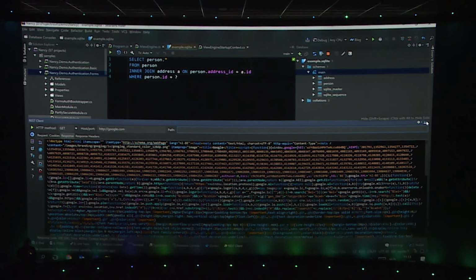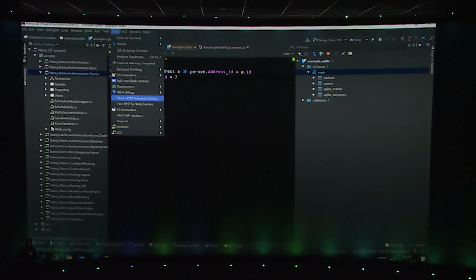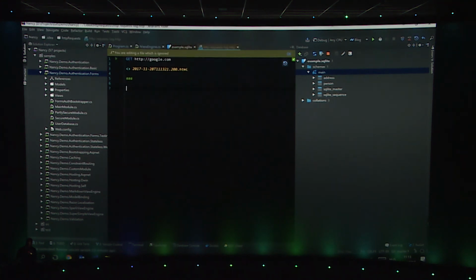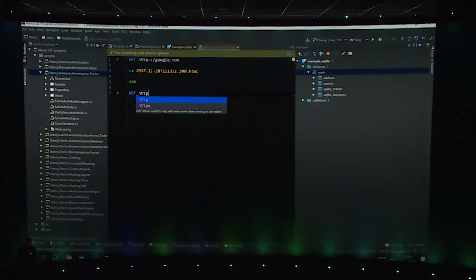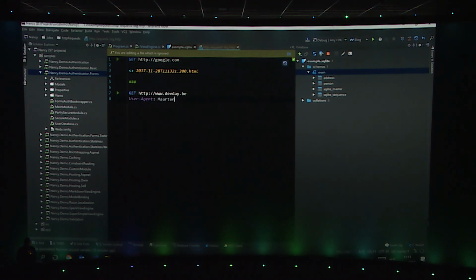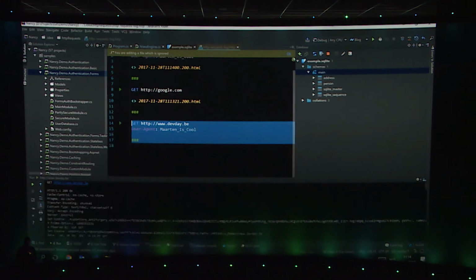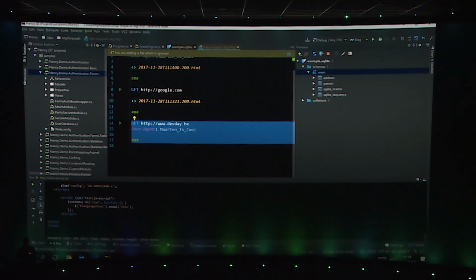So there's another view on this client where you can say, okay, tools, show HTTP request history. You get a nice file where you can basically just craft your HTTP requests and say, I want to access www.devday.be and I want to set the user agent to Maarten. Is cool. I don't know. And then simply select this request, Alt-Enter, and say, okay, run devday.be, and I get back the contents, which is